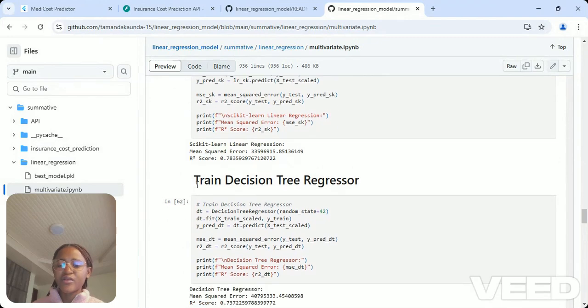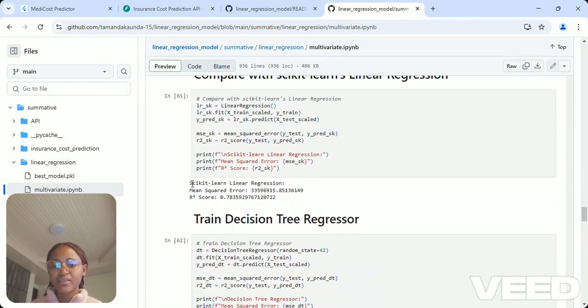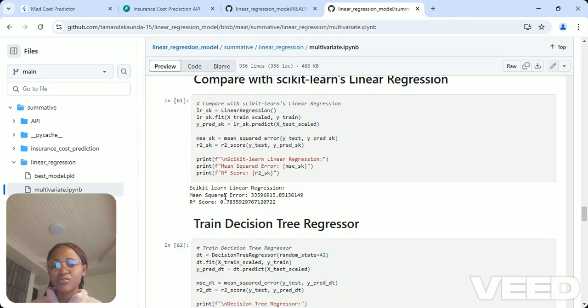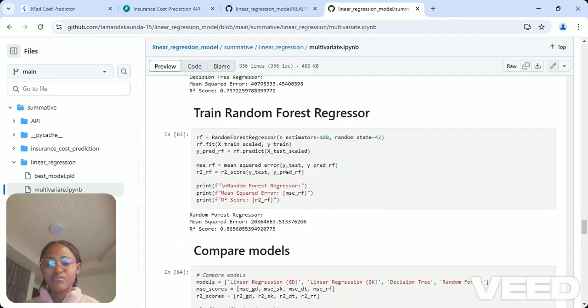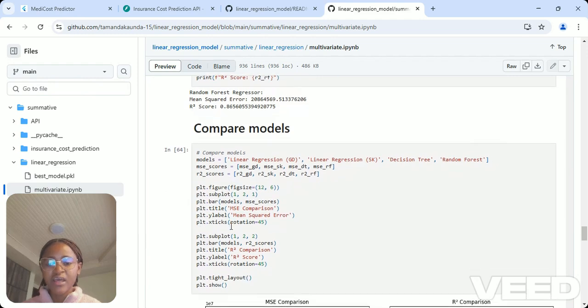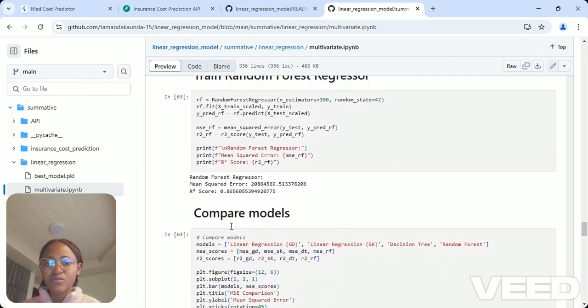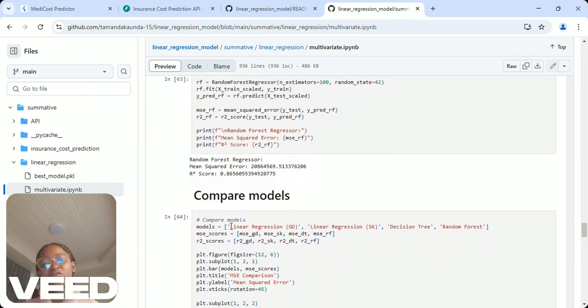So I trained three models: the linear regression from scikit-learn, the decision tree model, and also the random forest regressor. So each of these models has their own mean squared error, which is 0.7 for the linear regression and 0.73 for the decision tree regressor and 0.8 for the random forest regressor.